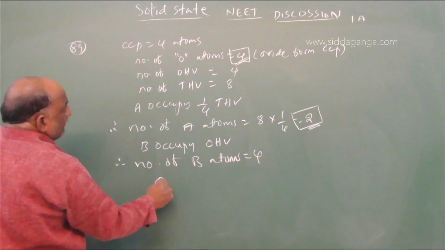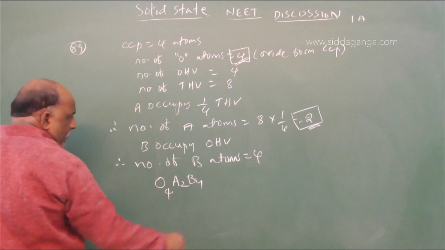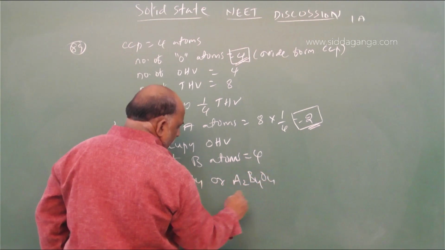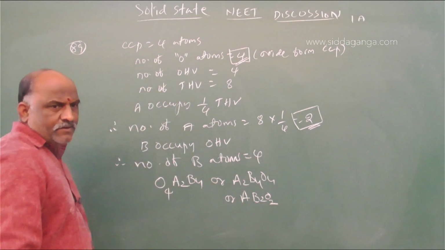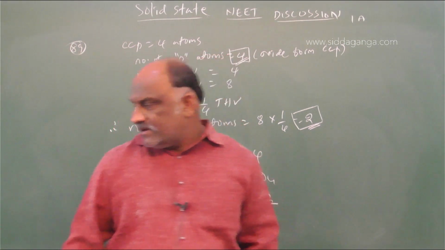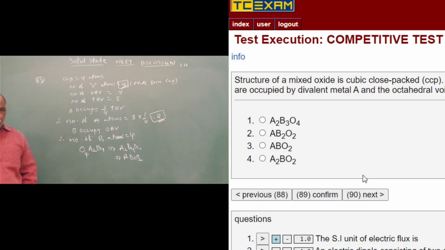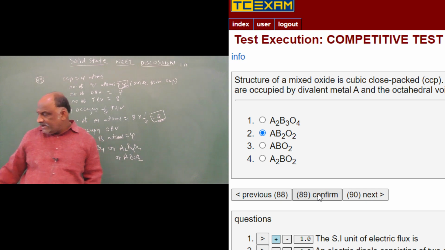So the formula is O4 A2 B4, or A2 B4 O4, or AB2 O2. AB2 O2 is the right answer for this question number 89.